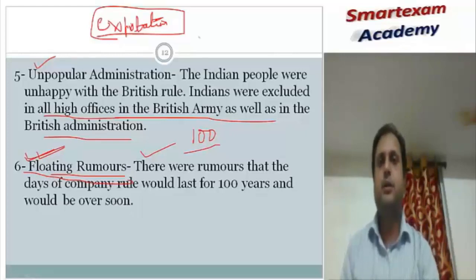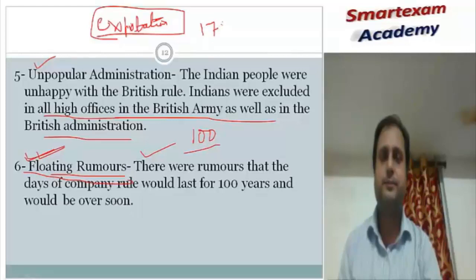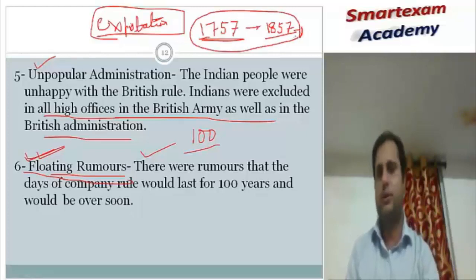If you remember the year of the Battle of Plassey, 1757, it is the year of the Battle of Plassey. So 1857 is going to complete 100 years. The total difference is 100 years. So people started thinking that after 100 years the rule of the British Empire will be over.